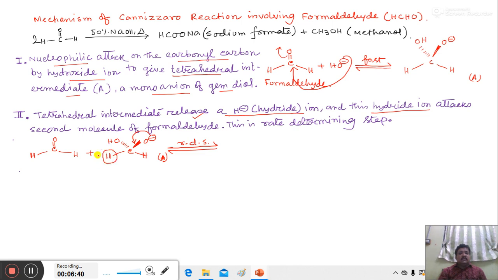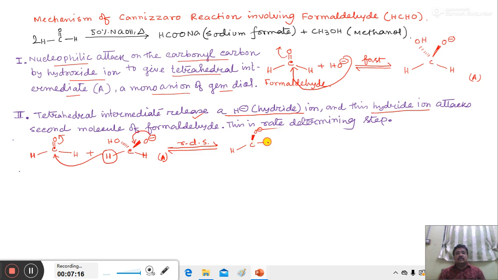This H atom is released with its electron pair as hydride ion, and this hydride ion attacks the carbonyl carbon of the second molecule of formaldehyde. As a result, the C=O pi bond will break. The transfer of hydride ion from tetrahedral intermediate A to another molecule is very slow, so it is the rate determining step. As a result, we obtain a methoxide ion,